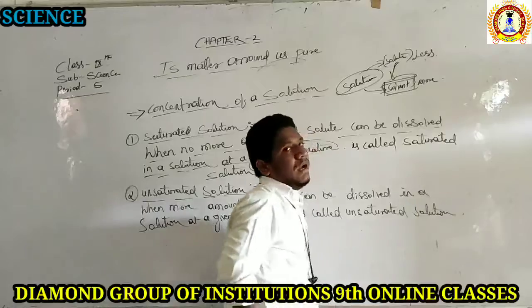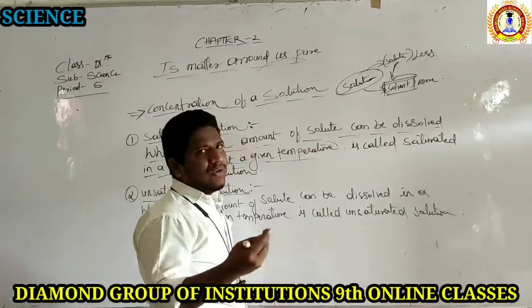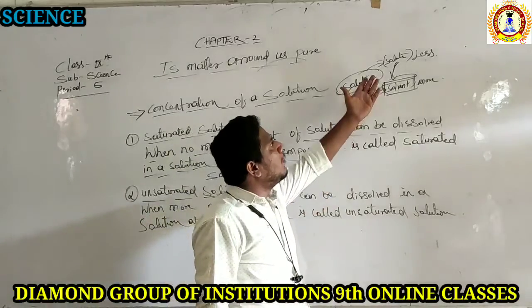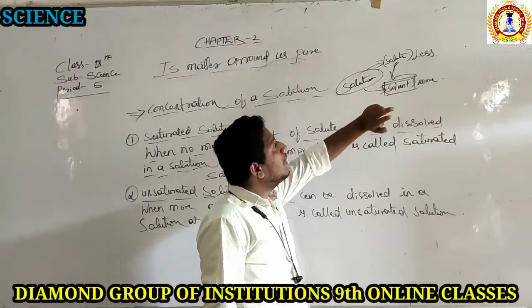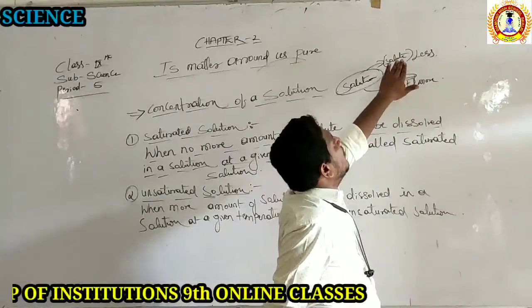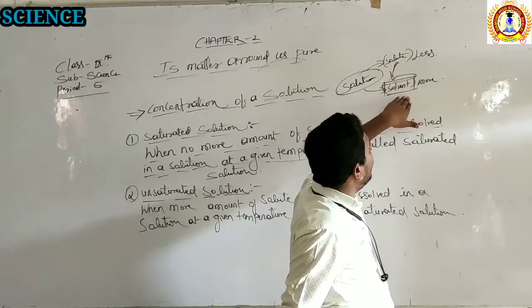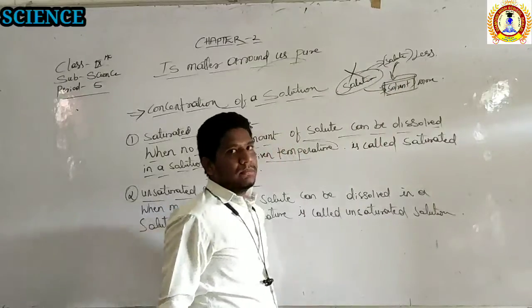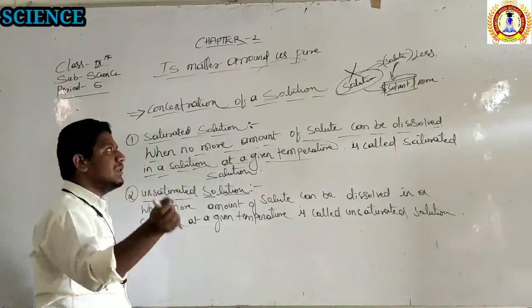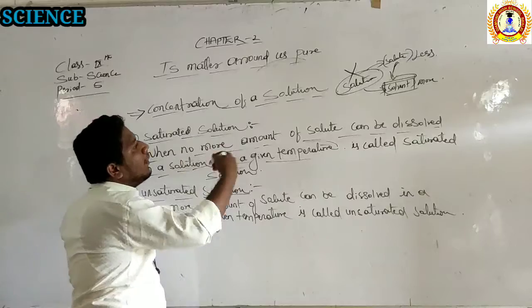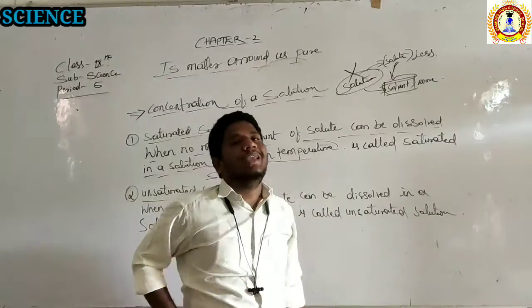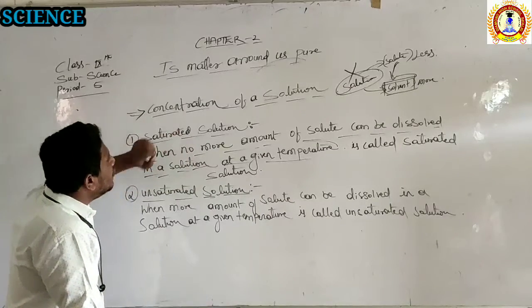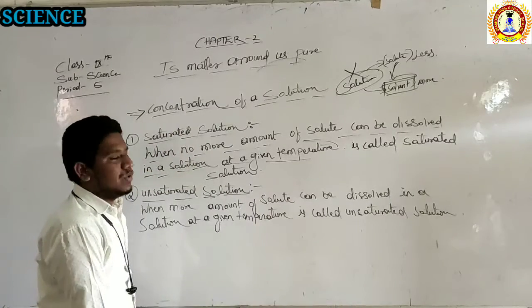To some extent we can add, but at one level we cannot add more solute particles, because if you keep adding, the solute will be more and the solvent will be less. As a result, it will not satisfy being a solution. So what was a saturated solution? When no more solute can be dissolved in a solution, that solution we call a saturated solution.